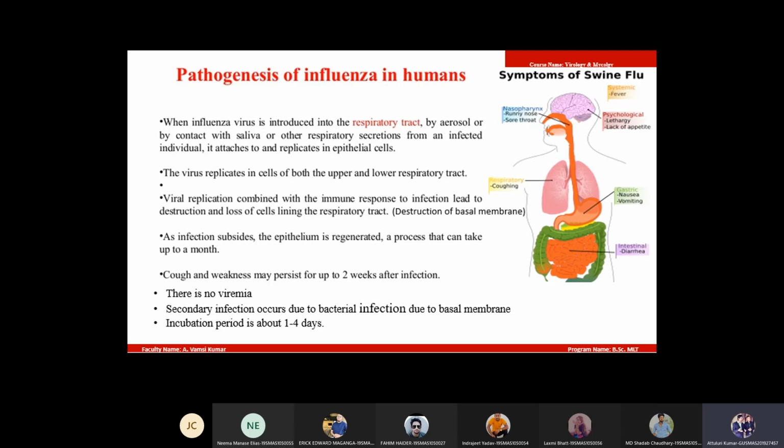Which one? This one. Intestinal diarrhea. Okay. Next point. Lab diagnosis. Everyone write lab diagnosis.